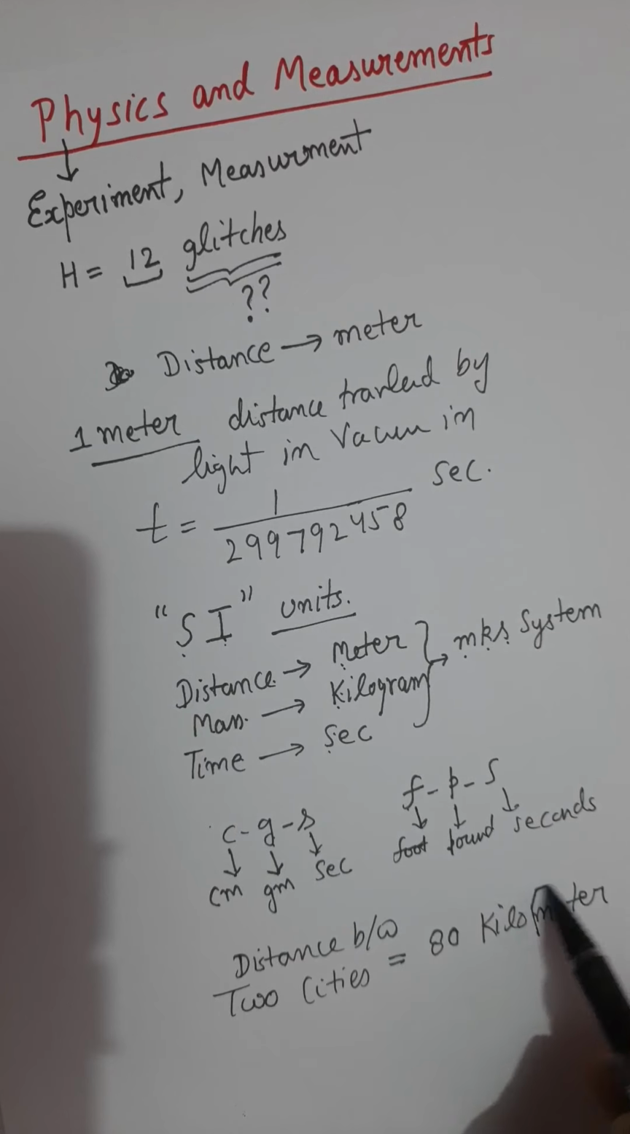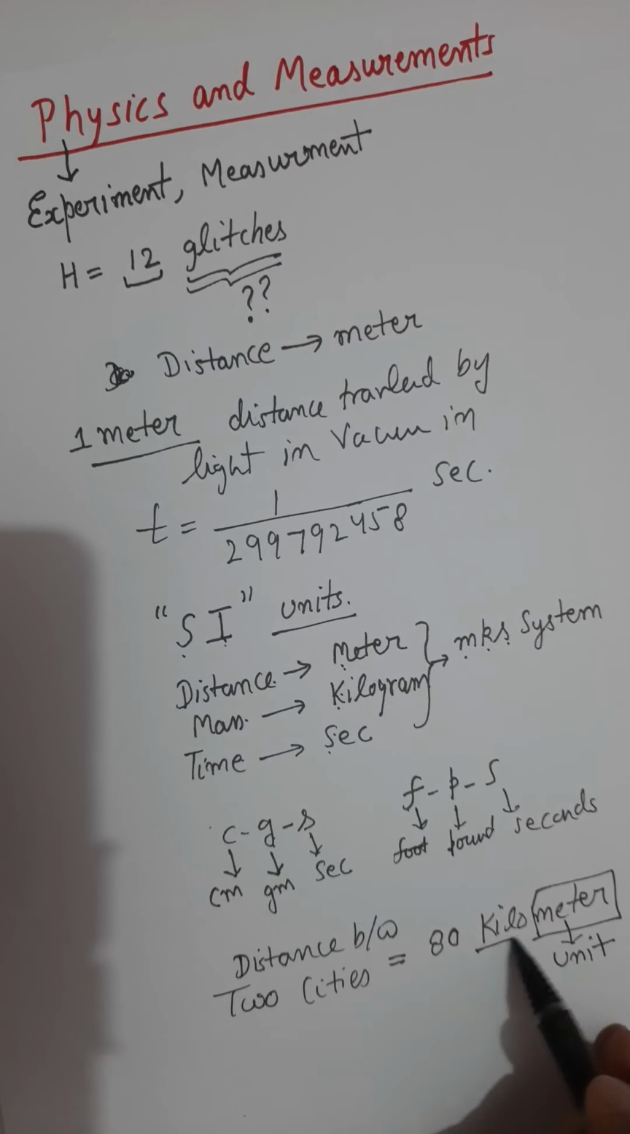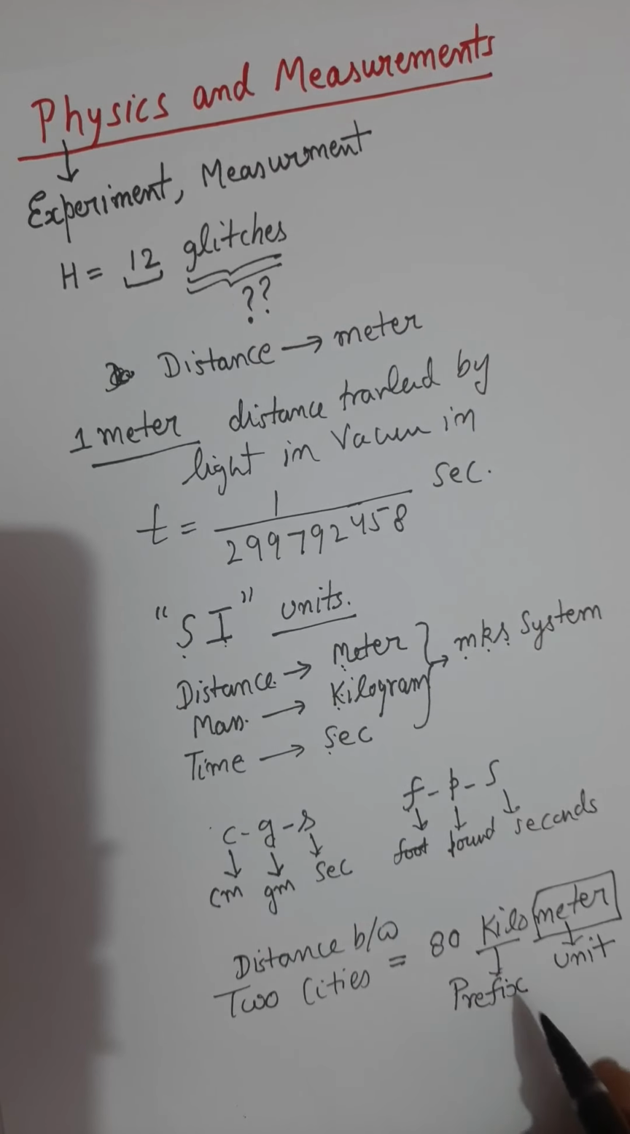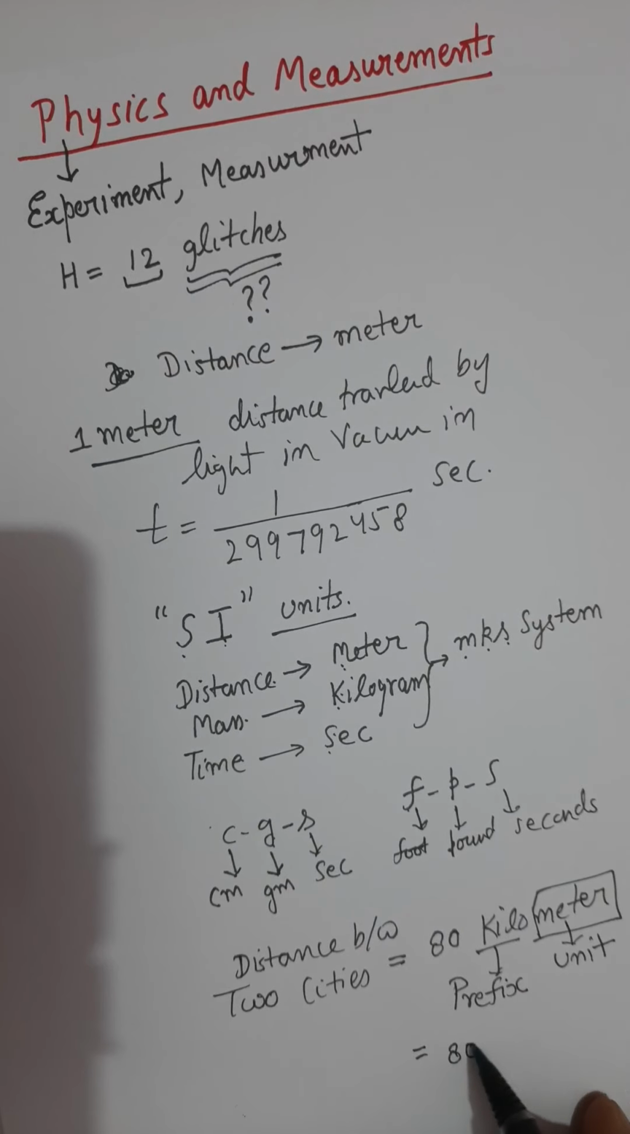So remember, this meter is the unit. This meter is the unit of measurement, and this kilo is called the prefix of the unit. You call it prefix, which is 80 into, this kilo stands for 10 to the power 3. Now you can call it meter. That's a conversion.